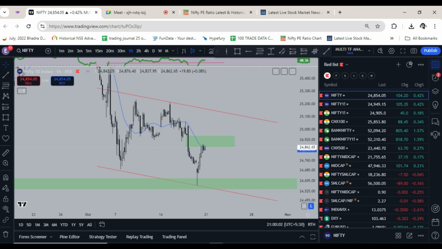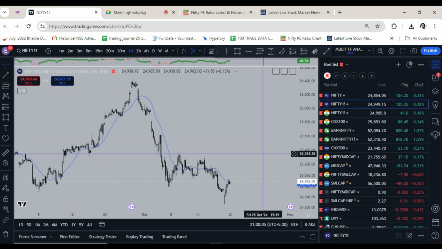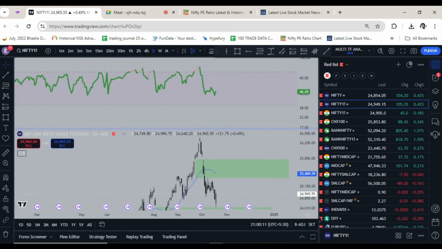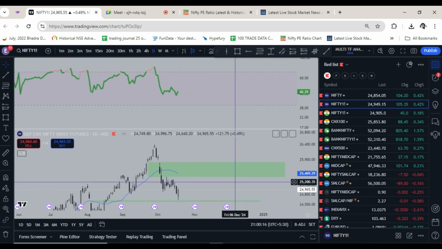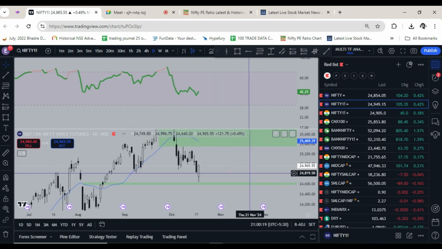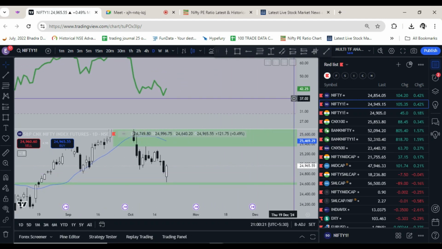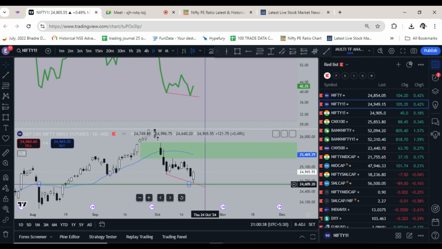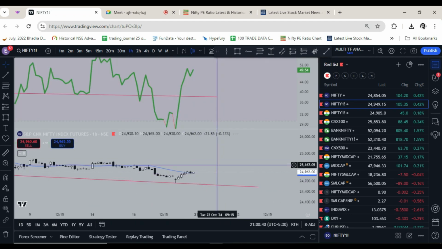Okay, and let's see Nifty futures. So on daily, Nifty futures are not giving a positive divergence. Remember, analysis of the futures chart is actually more important than spot, because big players play in futures rather than spot. So the RSI divergence is not there on futures, continuous futures. So that bullish evidence is not valid.